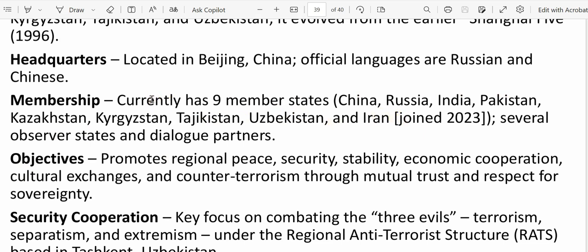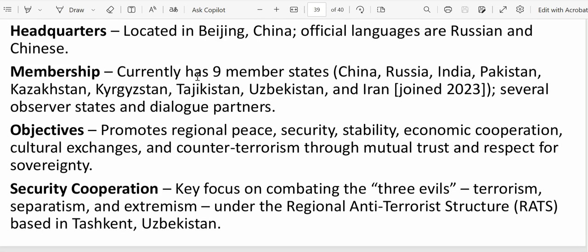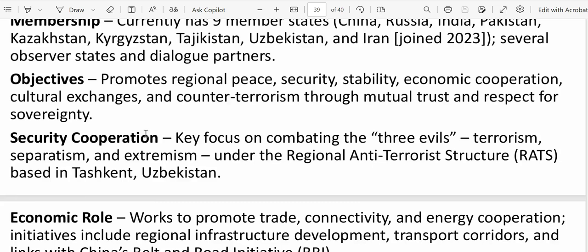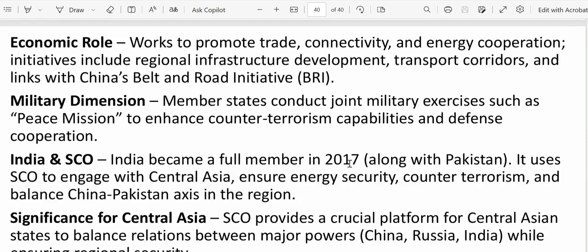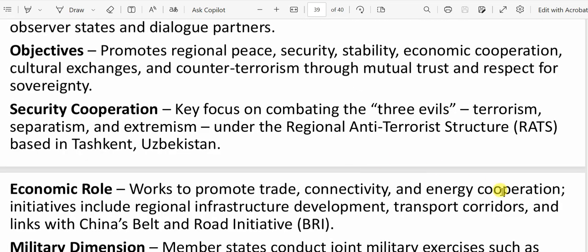Actually, it has wrong information. Please remember this: it should be 10 members, not 9 member states. It's my mistake. Belarus joined in 2024, that's why it's 10. India became a member in 2017, when both India and Pakistan became members. I'll make the correction and mention the same in the comment section.